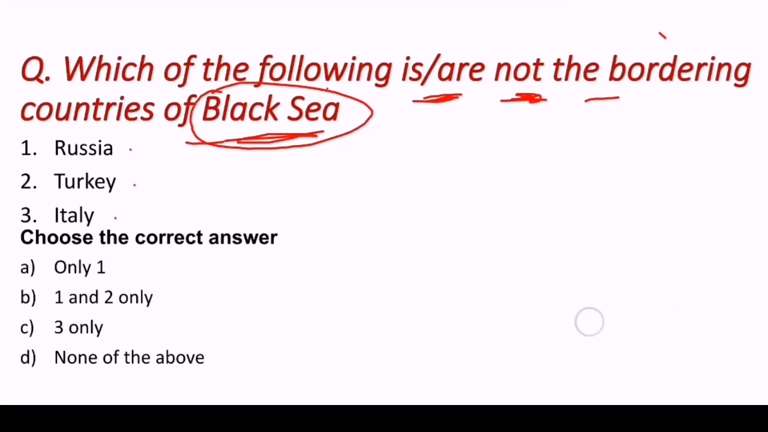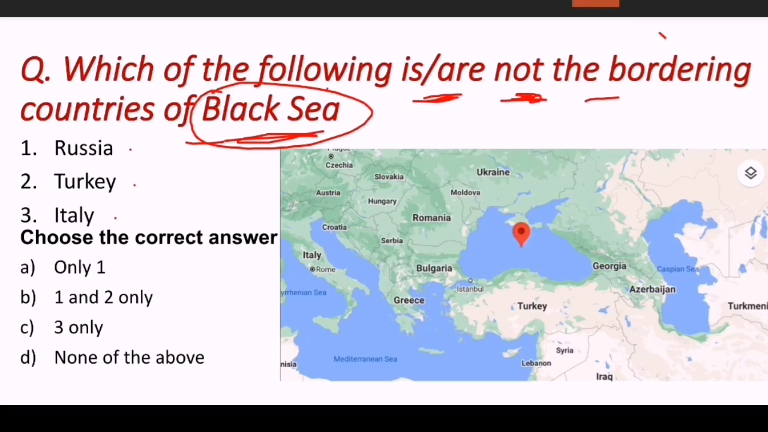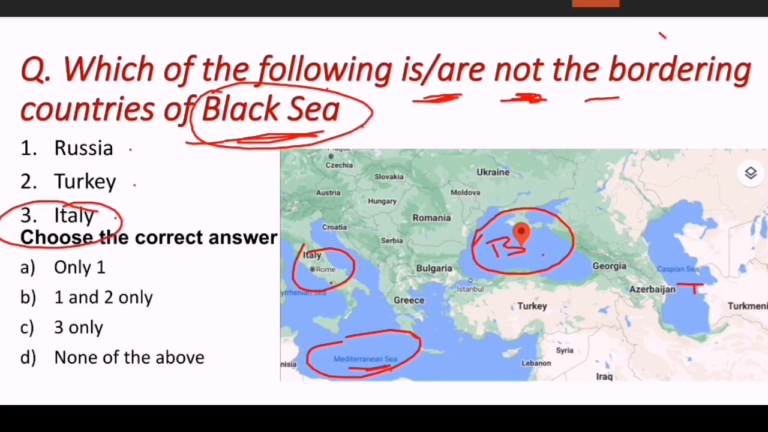To answer this question, we need to look into the map. This map is illustrating the Mediterranean Sea, this is the Caspian Sea, this is the Black Sea. To answer this question, we have two different ways. One is that if you know the bordering countries of the Black Sea, you can answer. Or if you know the bordering countries of other seas like the Mediterranean Sea or Caspian Sea, then also you can answer this question. The first way is that if you know that Italy is in the Mediterranean Sea, it means Italy does not belong to the Black Sea, right? That's why Italy does not belong to the Black Sea.